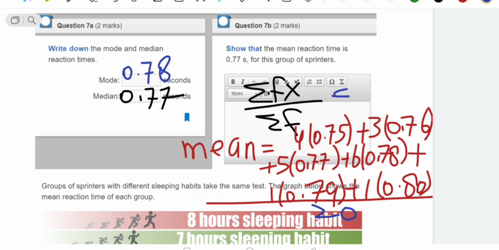After substituting in the calculator, the answer is 0.77, which is equal to the previous answer. I hope it is very clear.